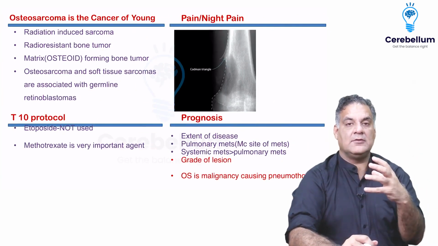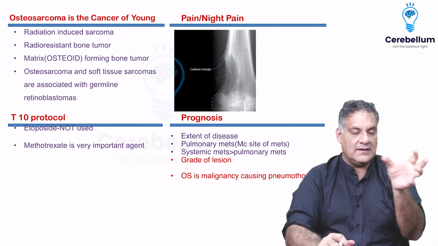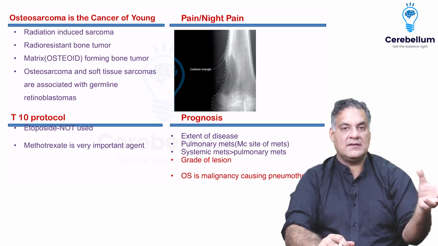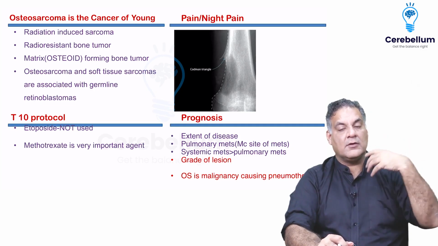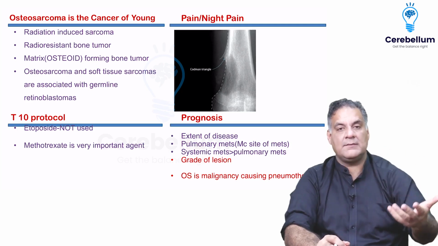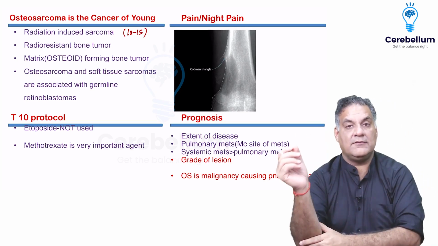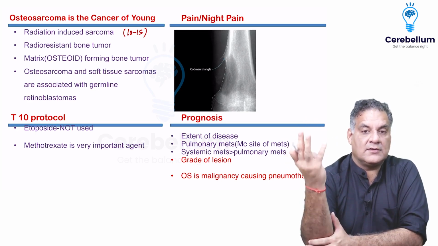Coming to the malignant tumors, you have three: the chondrosarcoma, which is mainly in the femur and pelvis. You have osteosarcoma, which is in the metaphysis, the cancer of the youth. It is a radio-resistant bone tumor, and it is also a tumor which comes back after radiotherapy. You give radiotherapy for any reason, and after 10 to 15 years, you will see it. It's a tumor seen in the lower end of the femur. So the lower end of the femur is known for three things: osteomyelitis, giant cell tumor, and osteosarcoma.